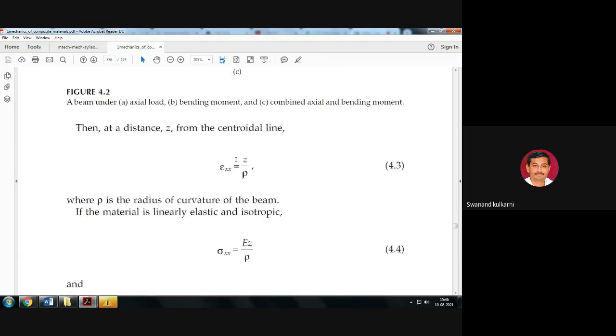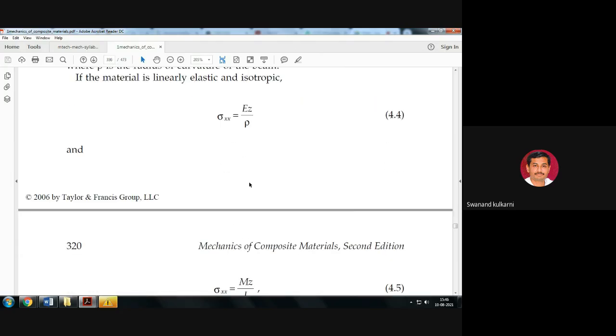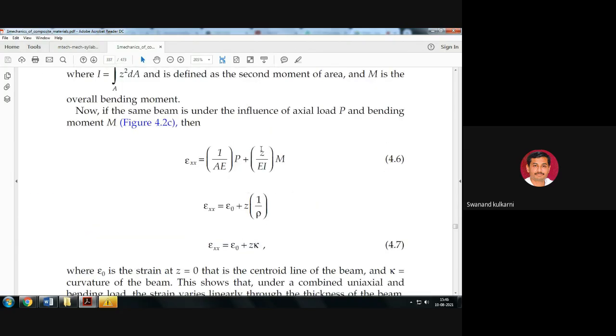Here z is the distance from the central axis and rho is the radius of curvature. So z upon rho replaces the portion after the plus sign in this bracket.